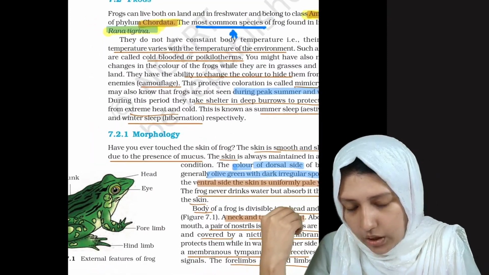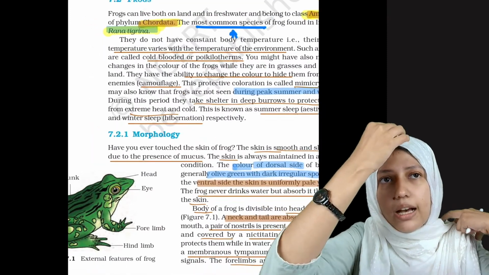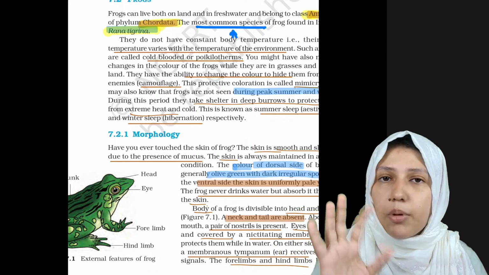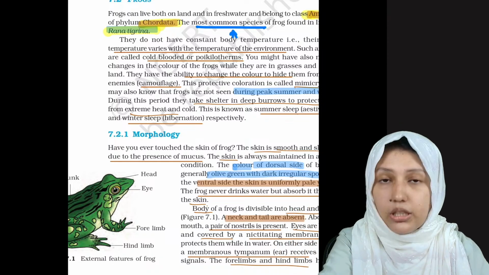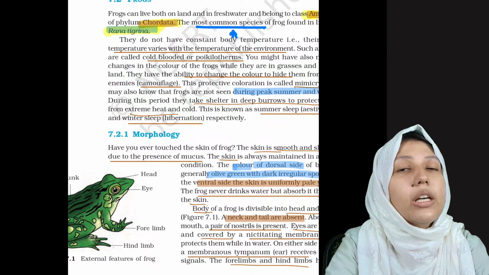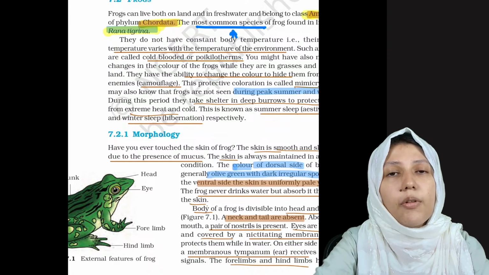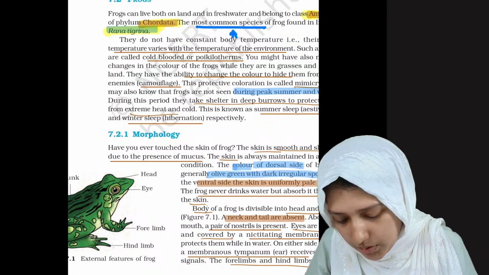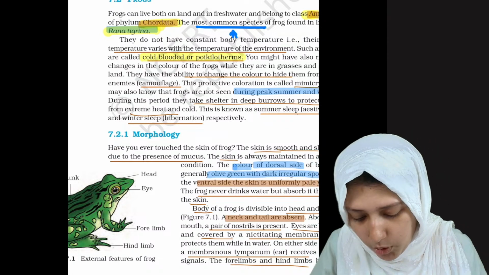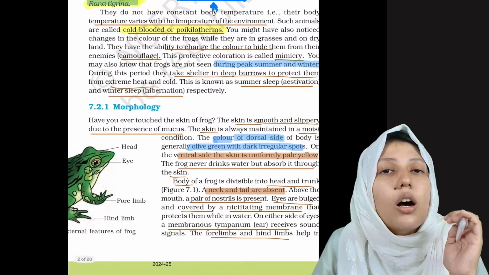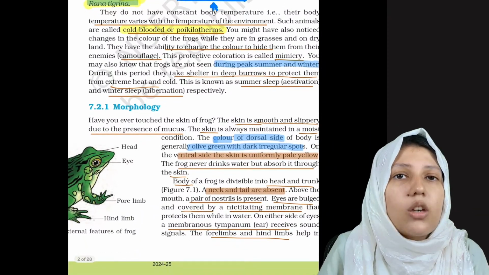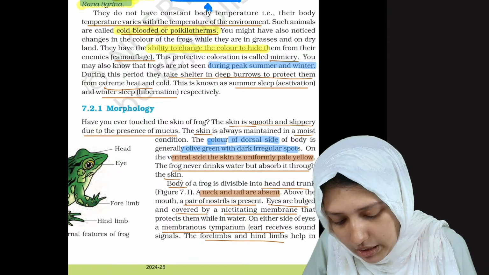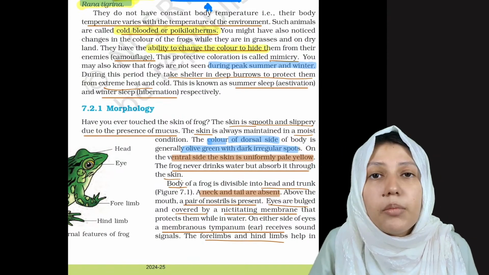We have studied in class Amphibia that they can't control their temperature. Their temperature varies according to the environment. Those types of animals are known as cold-blooded animals or poikilotherms. Frogs can also change their color according to their environment, to hide from their enemies.